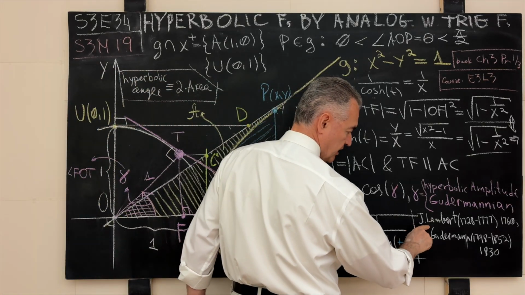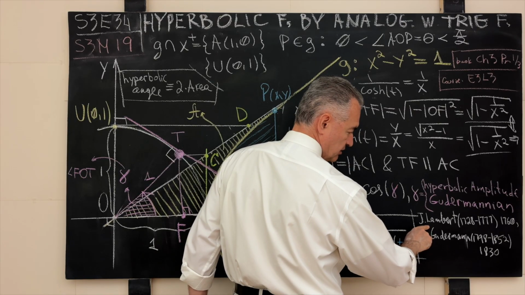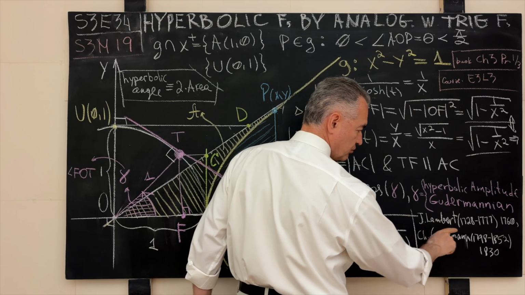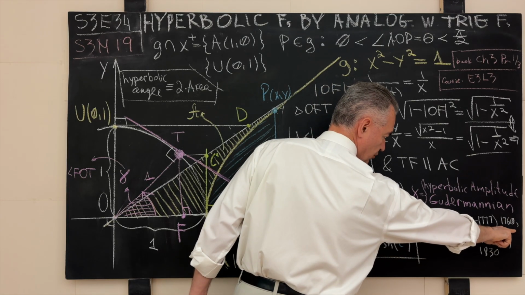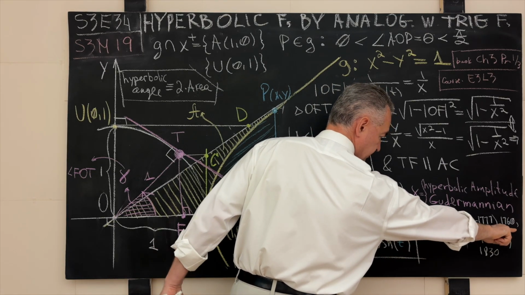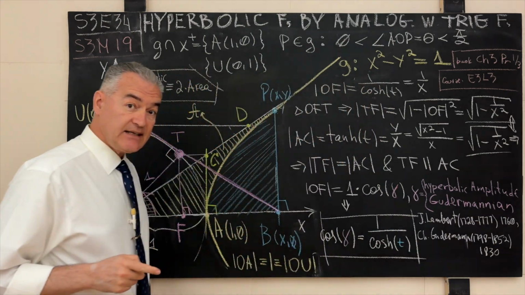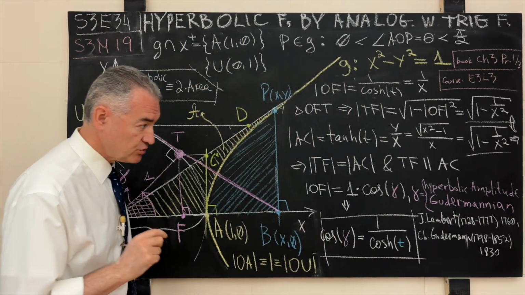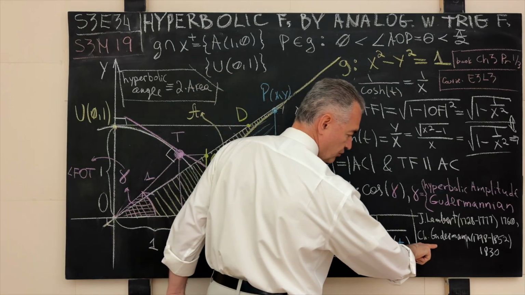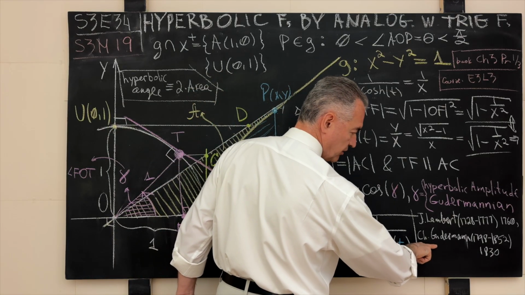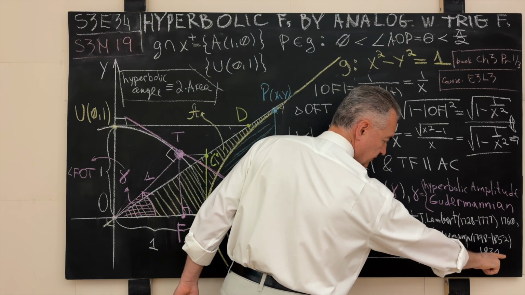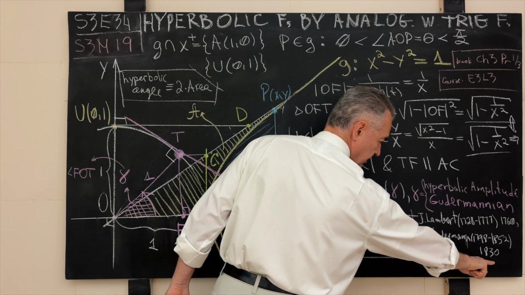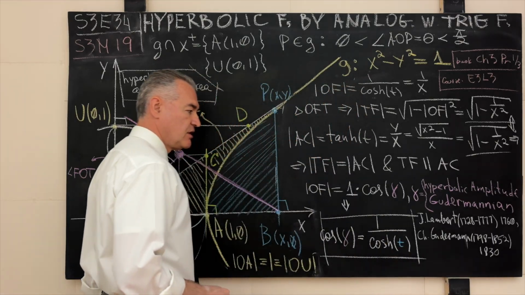These were these two gentlemen: Johann Lambert, who lived in the years 1728 to 1777. He did his work on this matter in 1760, more than 200 years ago. And then also the gentleman by the name Christoph Gudermann. He lived between the years of 1798 and 1852, and he did his work in the year of 1830.